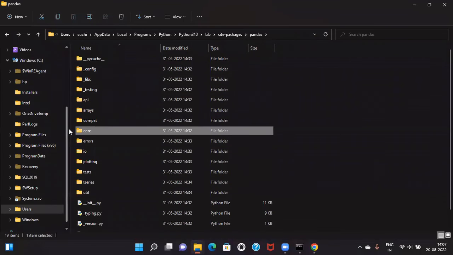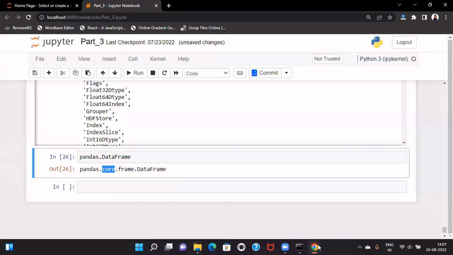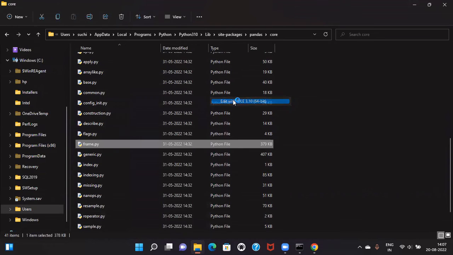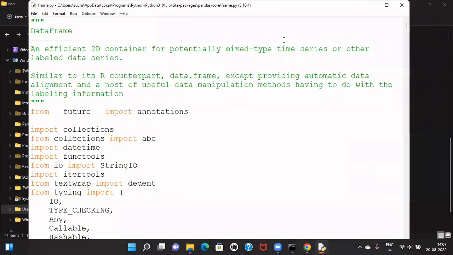So inside pandas, we can see this core is another package. So inside pandas, we have core. So pandas.core we are using. Inside core again, we have frame. Frame is a module. So if we look at this frame module, let us look into this frame. So this is the frame module. If we just open it, just to check.